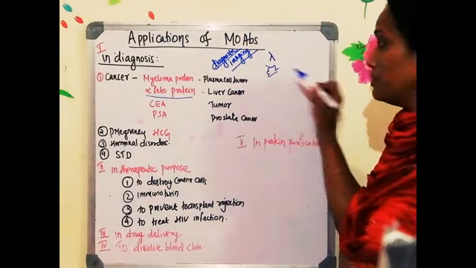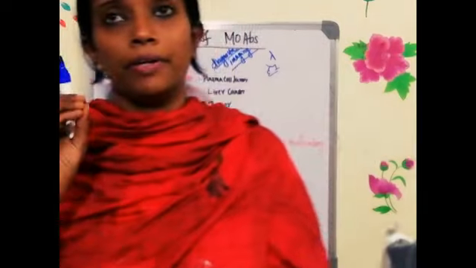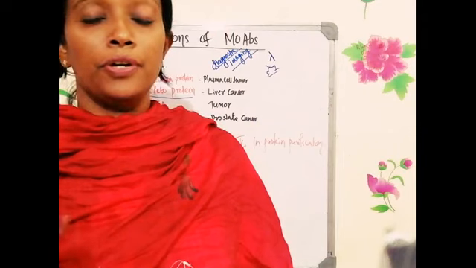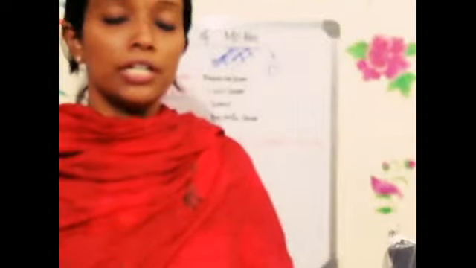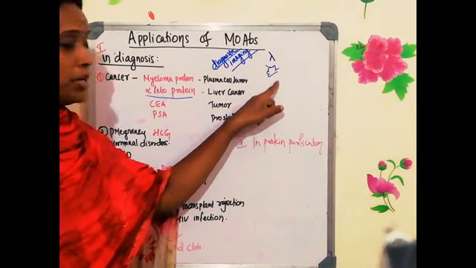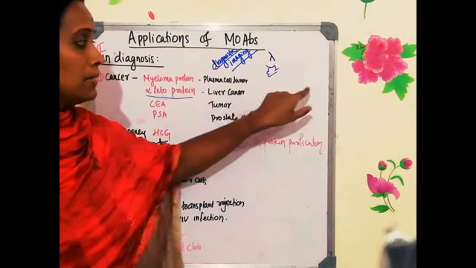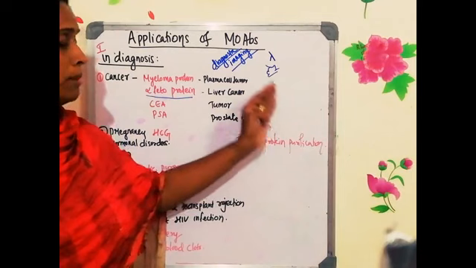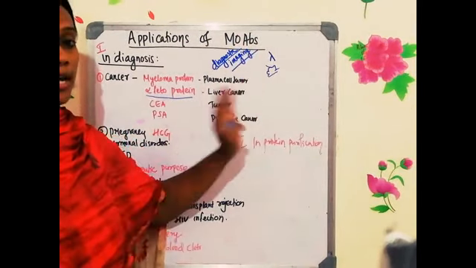So what is the antigen which will be injected into the animal? Alpha fetoprotein. You can inject the original alpha fetoprotein, or a molecule which is structurally similar to alpha fetoprotein, into the animal model system, and antibody production happens. Then you separate the spleen, separate the B cell, fuse the B cell with myeloma cell, and you get a hybridoma. Then go for HAT selection to screen them, then propagate them and produce the monoclonal antibody on a large scale.